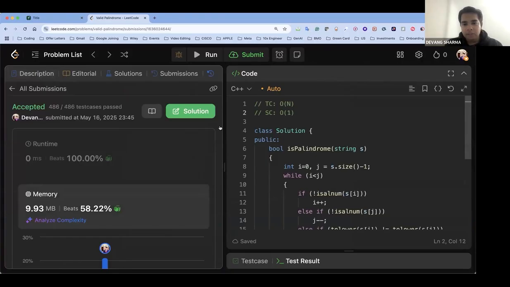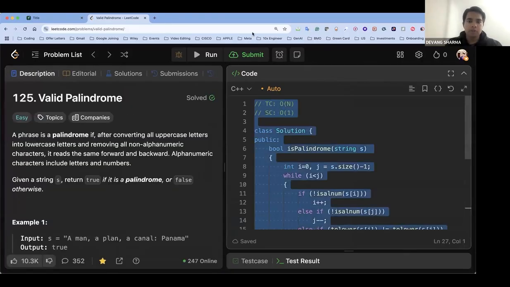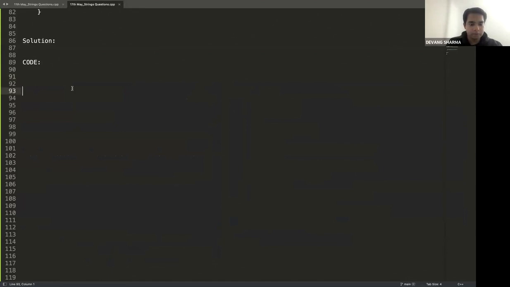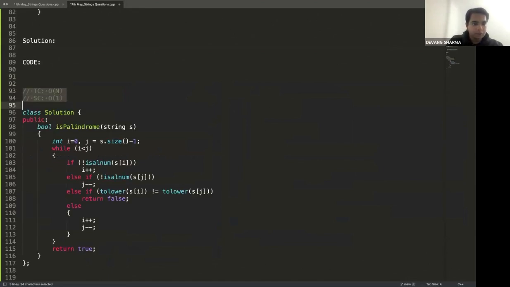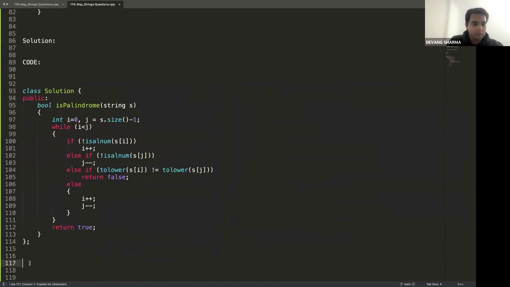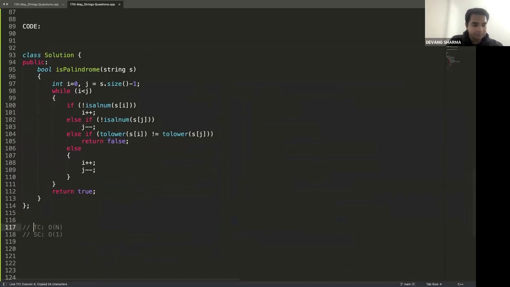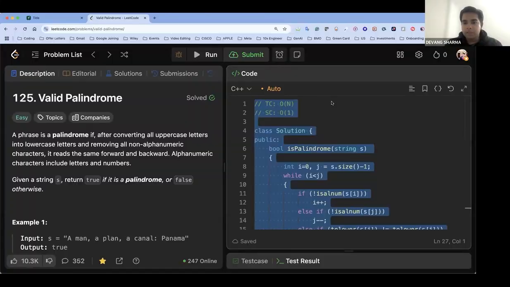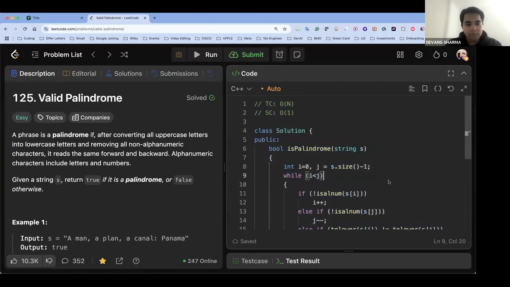Okay. Now, if you're coding in Java, let's take this code first, and then I can talk about the Java one. Let's put it here. Very good. And space complexity is already listed. Okay. Now, the part that I was talking about in Java: the only trick with Java is that alphanumeric is a method only in the case of C++. Yes, it's a standard method, provided by default in the string.h class.